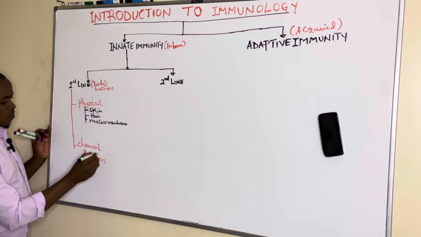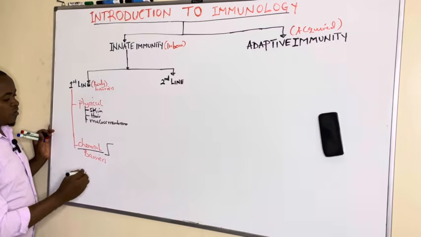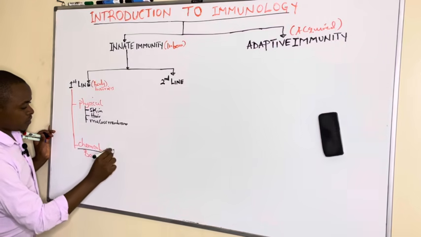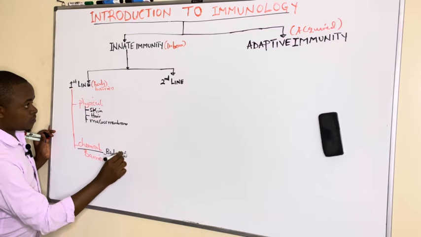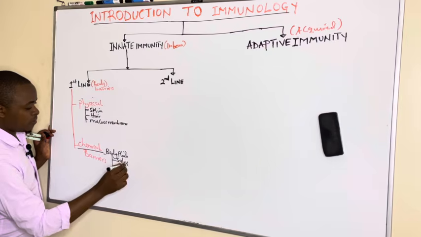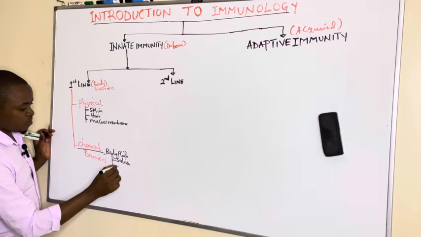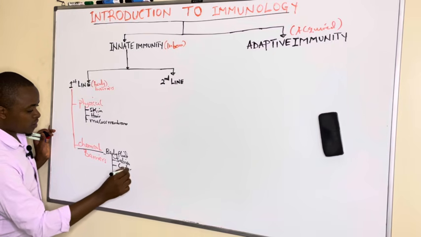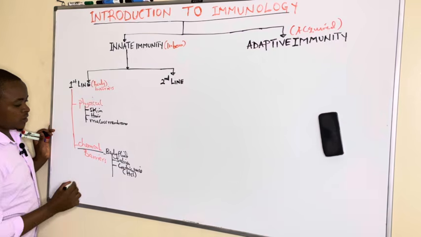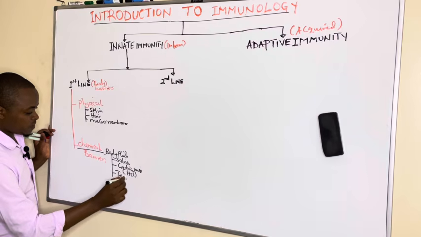Then among the chemical barriers, we shall have body fluids. These body fluids include saliva in the mouth, produced by the salivary gland. We include body fluids like gastric juice, which contains hydrochloric acid and also acts as a defense mechanism. We have tears from the eye.